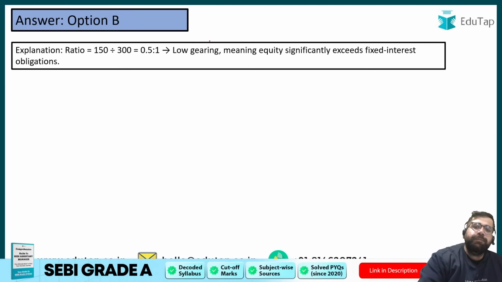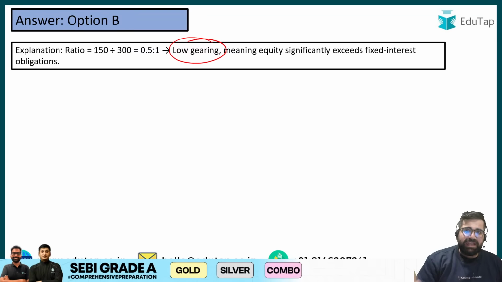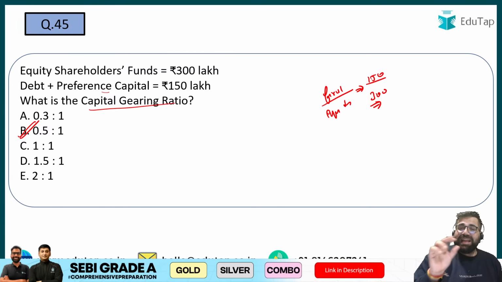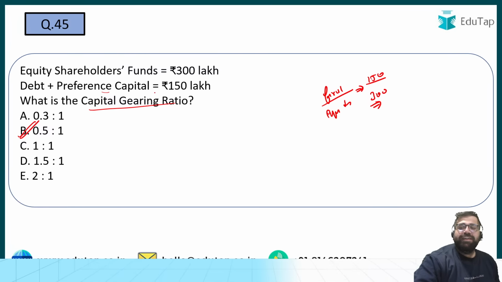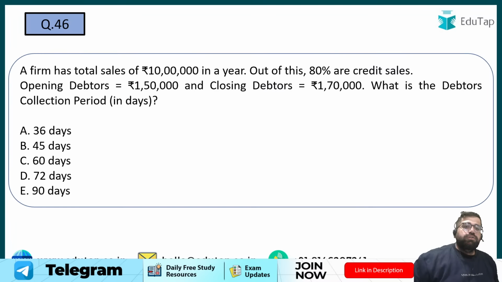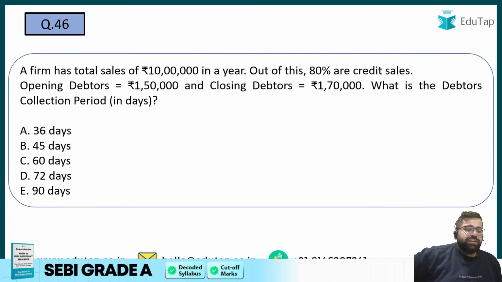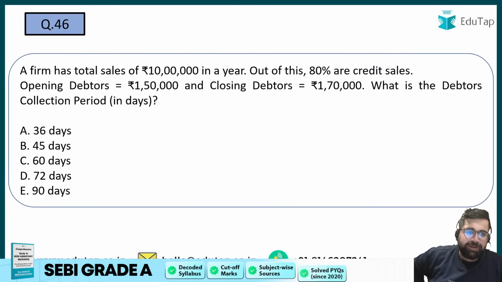It basically shows that you are having low gearing in the company. Low gearing in the sense that you have less fixed obligation of capital to pay because your equity share capital is huge. It's almost double. Right, question number 46. I can see from ratios the participation has decreased a lot, so people are not practicing the questions of ratios, but let it be.